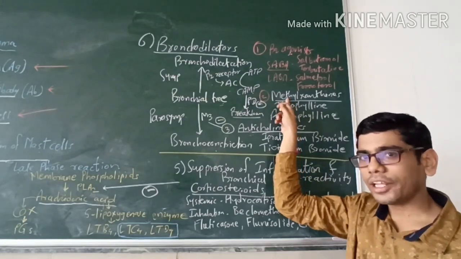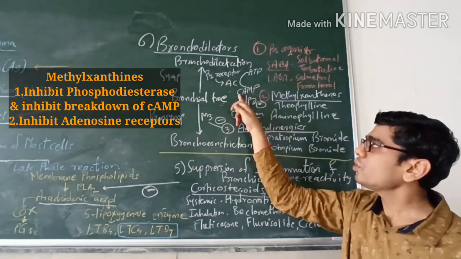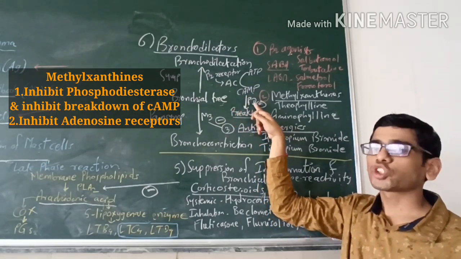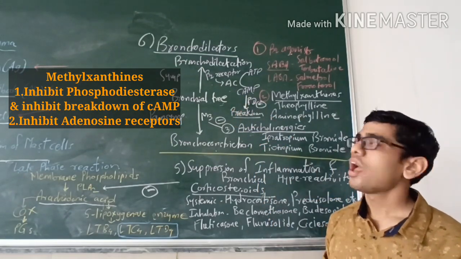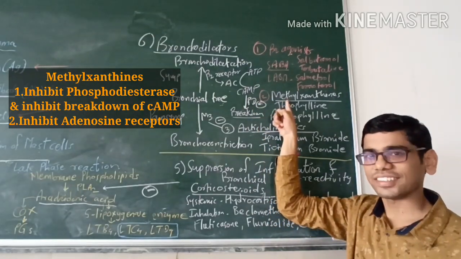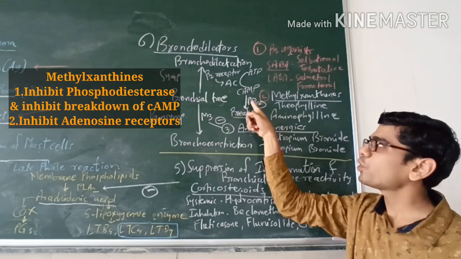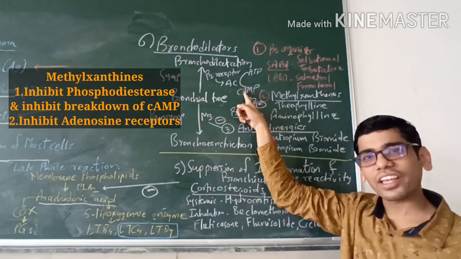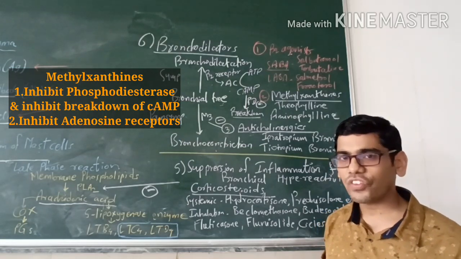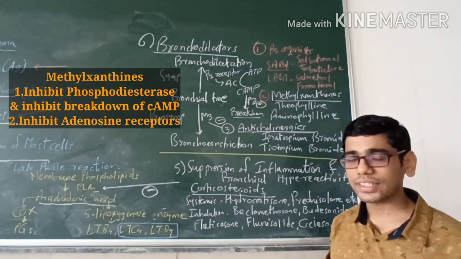And how are these acting? Cyclic AMP is broken down by the phosphodiesterase enzyme. This phosphodiesterase enzyme is inhibited by methylxanthines. By inhibiting the phosphodiesterase enzyme, they will increase the cyclic AMP, which will achieve the bronchodilation. So this is the first mechanism of action of methylxanthine.